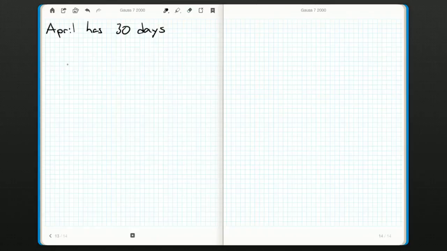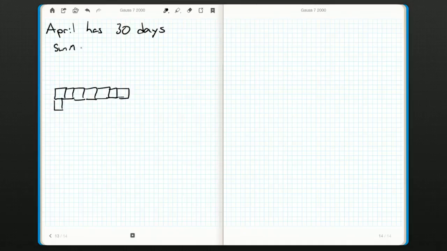So what does a month look like? Well, we know we have 7 days in a week. I bet you we're going to have at least 1 week in this month. And we know we have 5 Sundays.